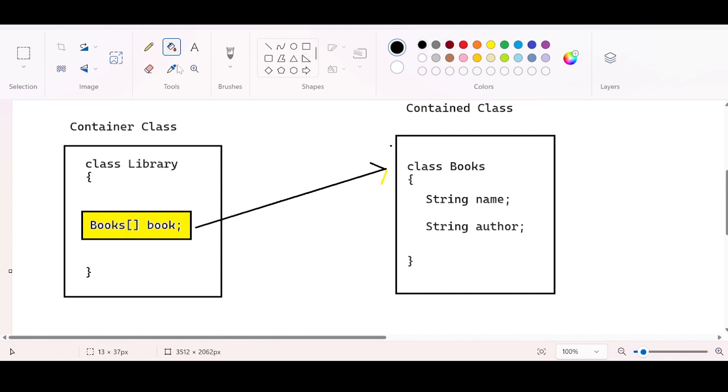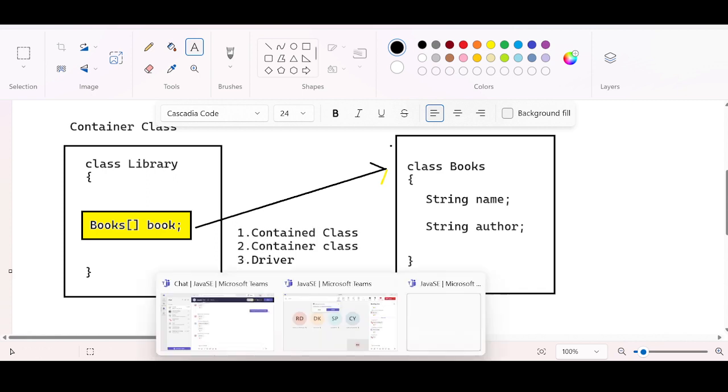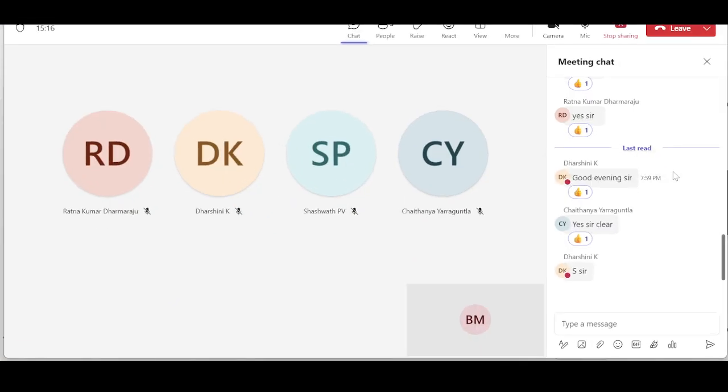Always remember, we first need to build the contained class, then build the container class. Then you can create the respective objects in the driver class. Hope the sequence is clear. Are we good so far? Type S in the chat box. We are good. Shall we continue? Are we connected?